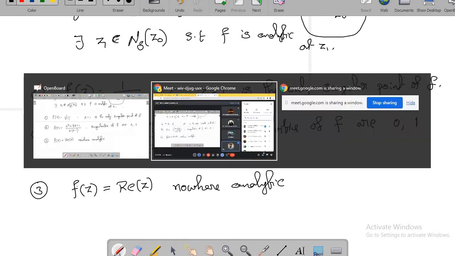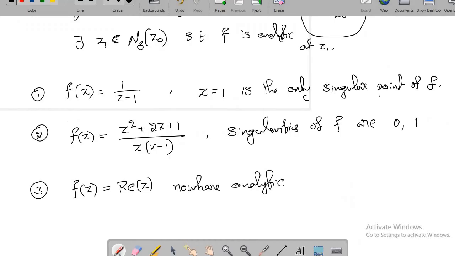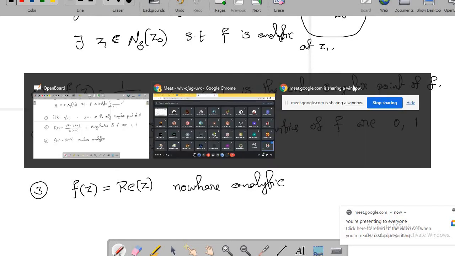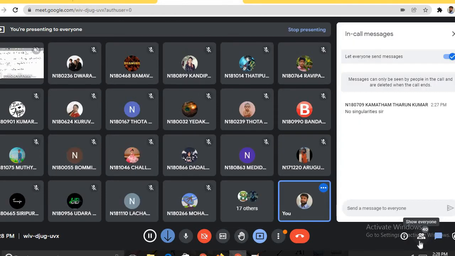Or can I say that every point in the complex plane is a singular point for this? See the definition and tell me what is the answer. Does this function, real part of z, have any singularity or not? You are saying no singular points.